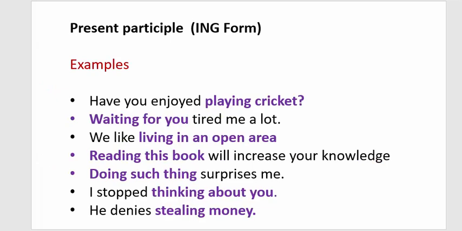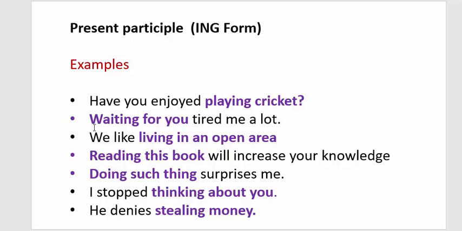How? I'm telling you. The first one is present participle form, ing form of the verb. These are the examples. Look at this example. The first one: have you enjoyed playing cricket? The subject of this sentence is you. It is a question, so have is put before. It is a main verb, enjoyed, and the object of this sentence is playing cricket. I have made it bold and colored. So it means playing cricket is more than one word, so it is a phrase. It functions like a noun, so it's a noun phrase.